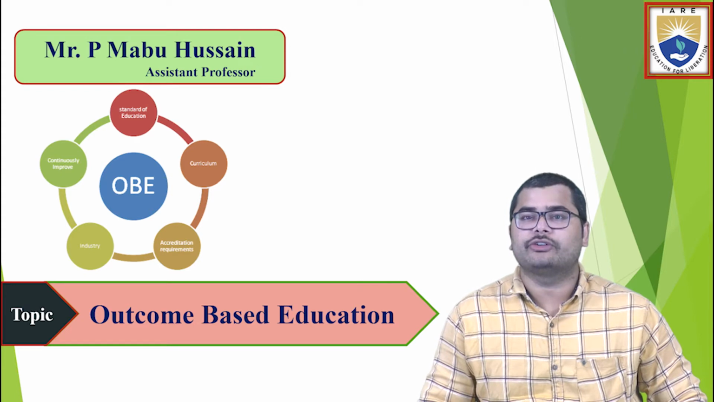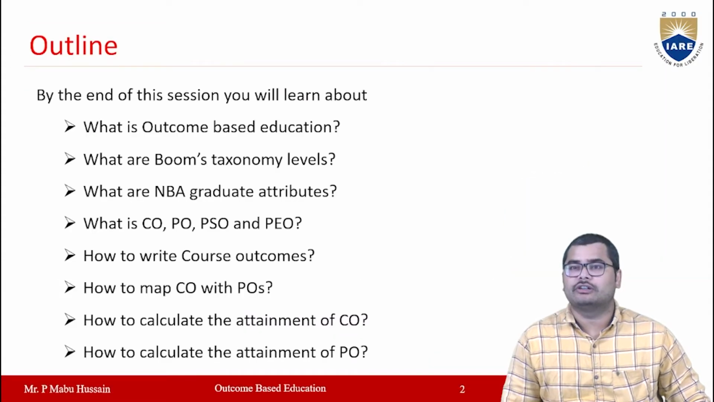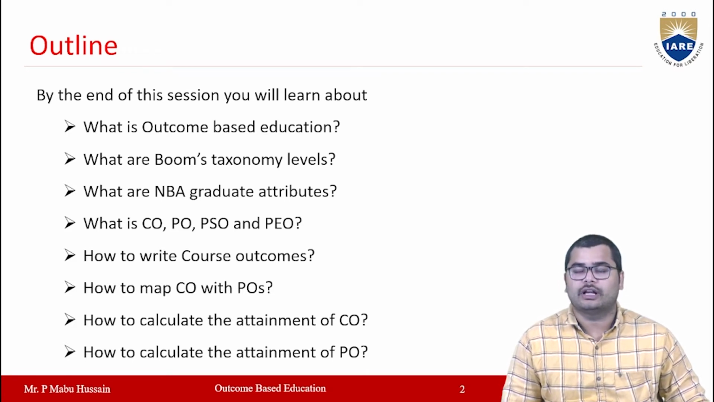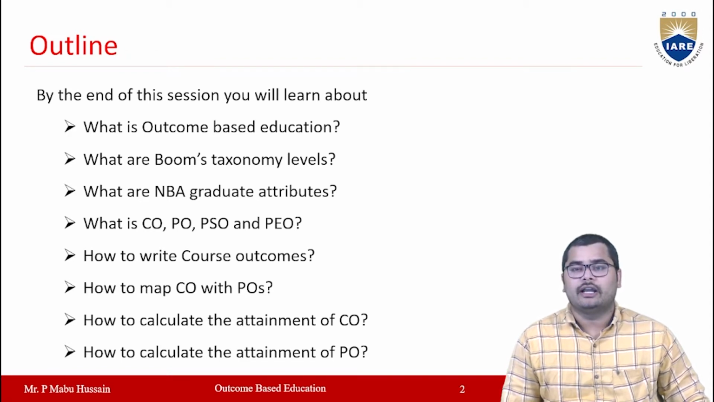So today in this video, I'm going to explain about outcome-based education. The outline of this video presentation is this: What is outcome-based education? What are the Bloom's taxonomy levels? What are the NBA graduate attributes? Then what are CO, PO, PSO, and PEO, and how to write the course outcomes, and then how to map these course outcomes to POs, how to calculate the attainment of CO, and how to calculate attainment of PO. So these are the topics we are going to discuss in this video.